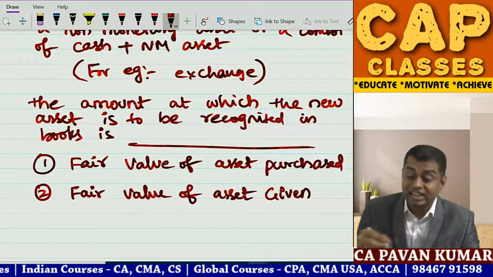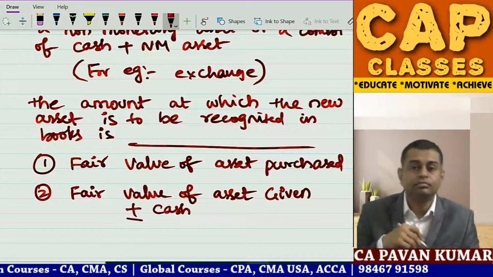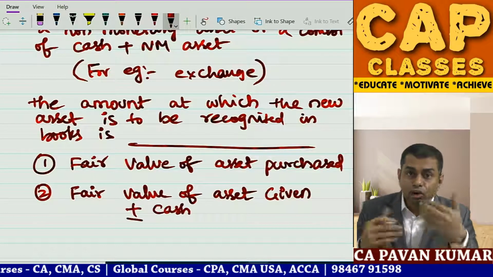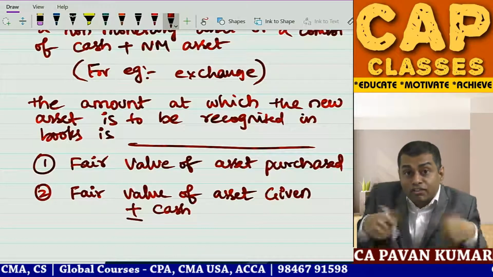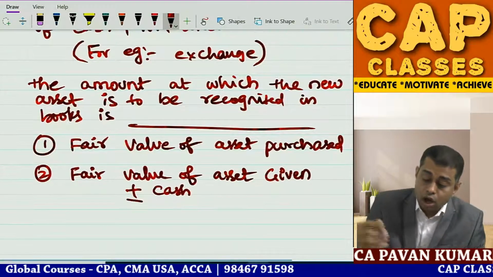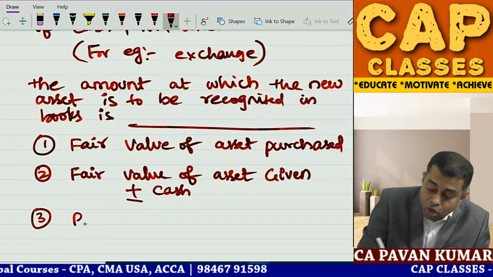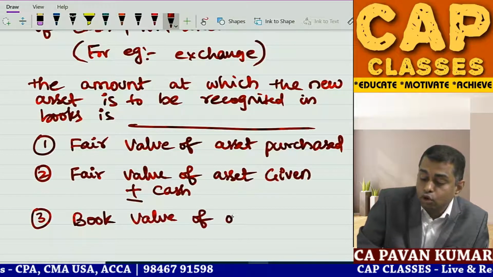Fair value of asset given plus or minus cash. I have given old asset and I have given 10 rupees, or I have given old asset, I bought new asset and I got 25 rupees cash adjustment. Or 3. Book value of old asset.